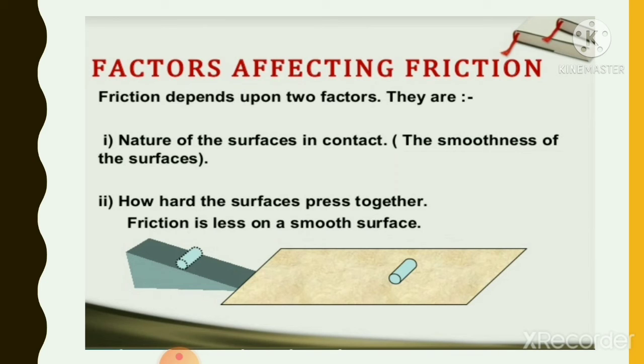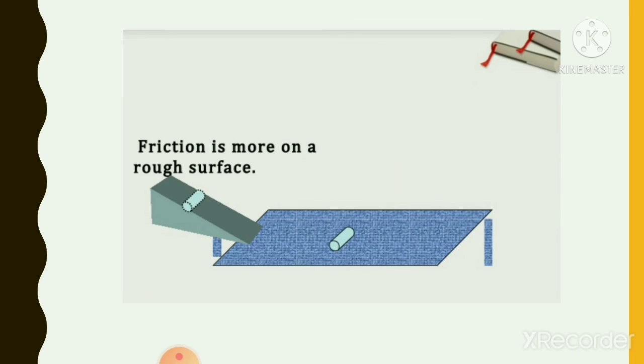So this shows that friction is affected by the nature of the surface. What we have concluded is that friction is more on a rough surface and less on a smooth surface.